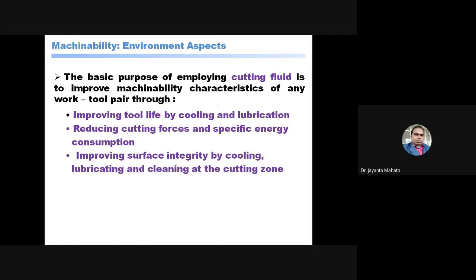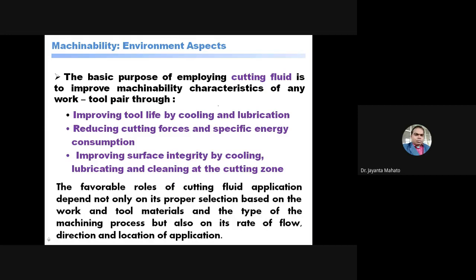By using this cutting fluid, the surface roughness and surface integrity can be improved. Lubricating and cleaning of the cutting zone can be improved. In this way, the machinability of the material can be improved by using the cutting fluid or coolant. The favorable results of cutting fluid application depend not only on its proper